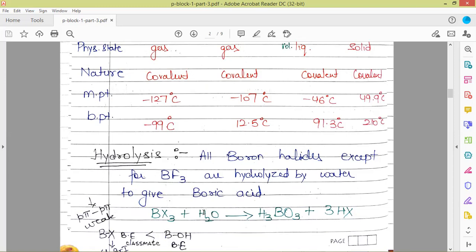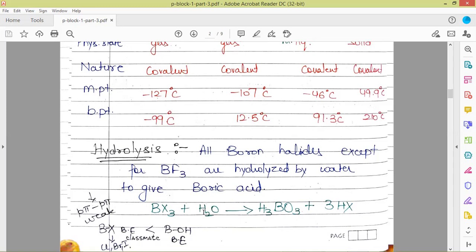So what is it about the BF3 molecule? The structure is such that the bonds between boron and fluorine in BF3 have partial double bond character due to p-pi bonding, and that bonding we call back donation. Because of this back donation concept, the bond strength in boron trifluoride becomes very high, which we cannot break, and which cannot lead to the formation of boric acid on treatment of BF3 with water.